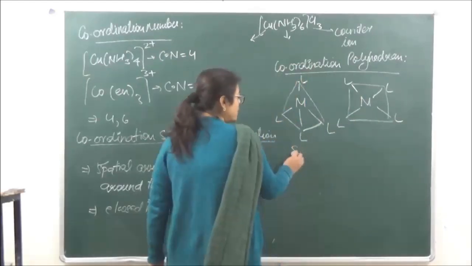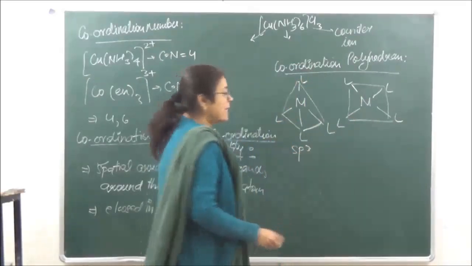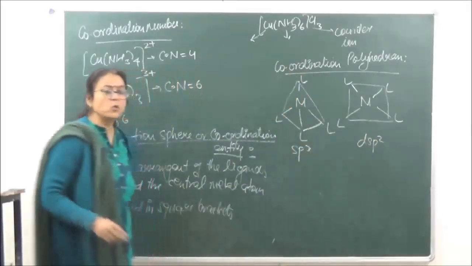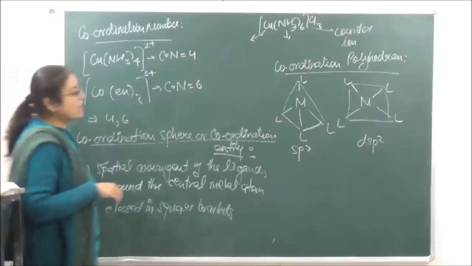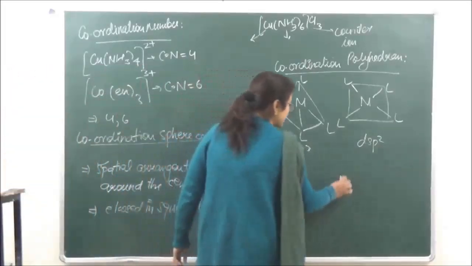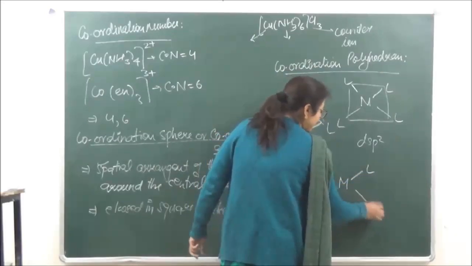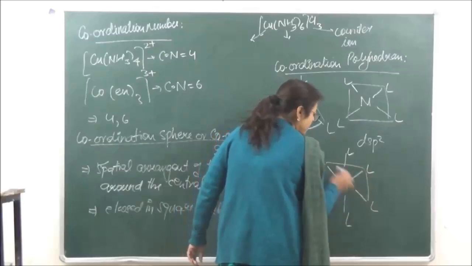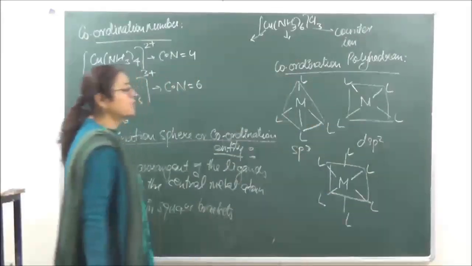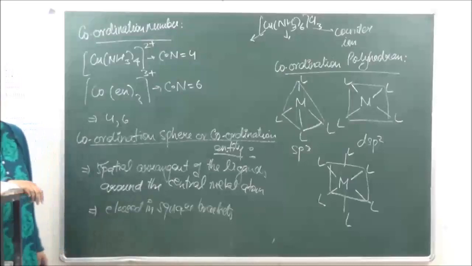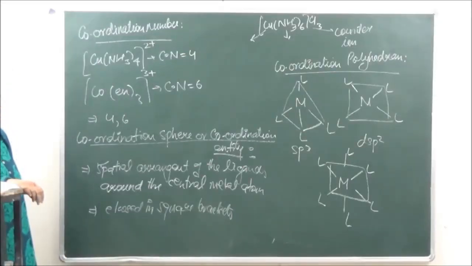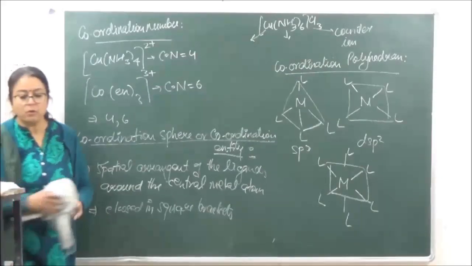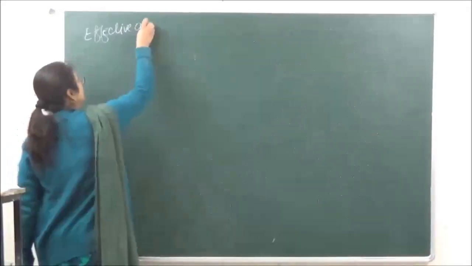Right? In case of tetrahedral, the hybridization is going to be sp3, and in case of square planar, the hybridization is going to be dsp2. Okay, and then if the coordination number is 6, then the coordination polyhedron is going to have an octahedral geometry. So the spatial arrangement of the ligands around the central metal atom is going to be the coordination polyhedra. ठीक है?